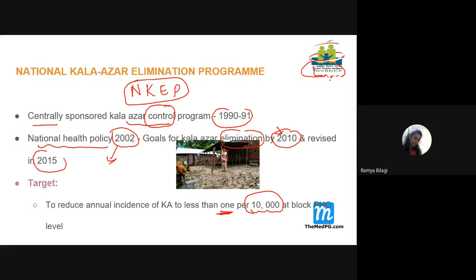Then again in 2015 we worked on it, and still we could not achieve it. Then again in 2017 we had given a deadline, and also we could not achieve this one Kala Azar case per 10,000 people. Then again we are now in 2020, and now also we are struggling hard to get this one case of Kala Azar per 10,000. So this is the 4 times failure that has happened. Are you all clear, students? Yes, ma'am.